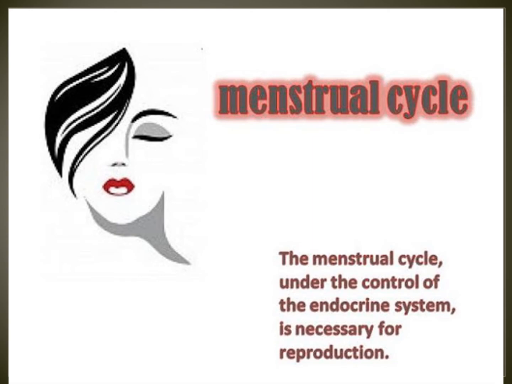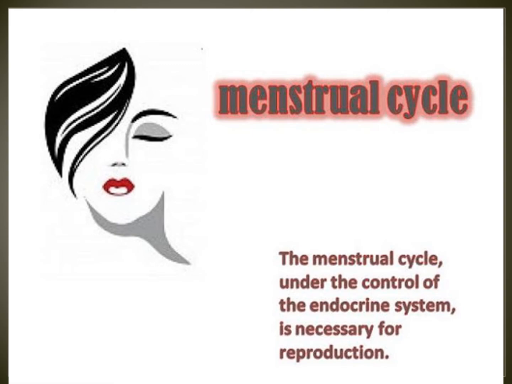In the menstrual cycle, every 28 days an ovum will come out. That means an egg is released from either of the ovaries. That is the menstrual cycle.